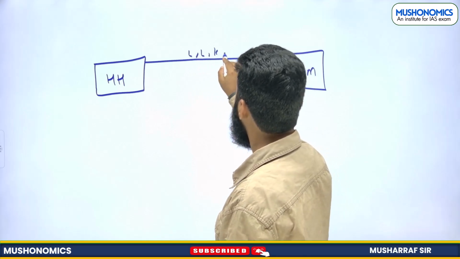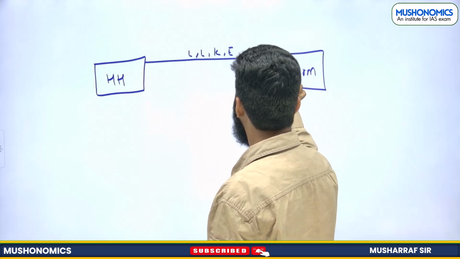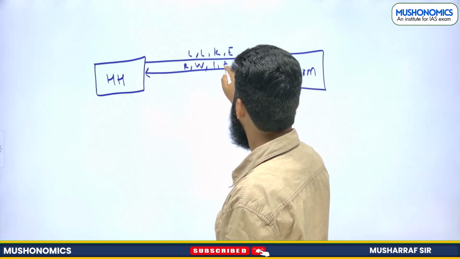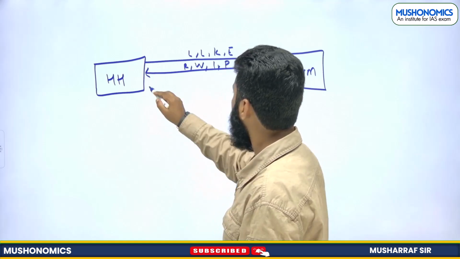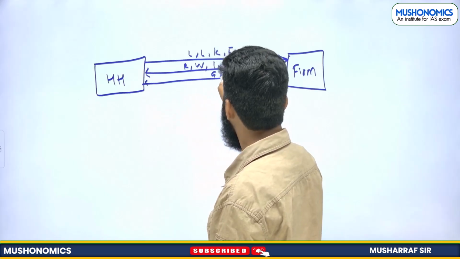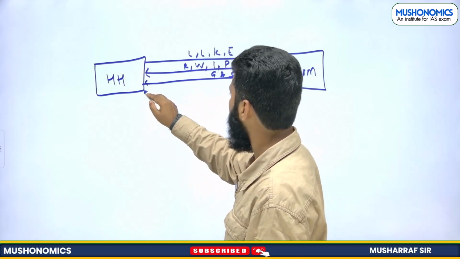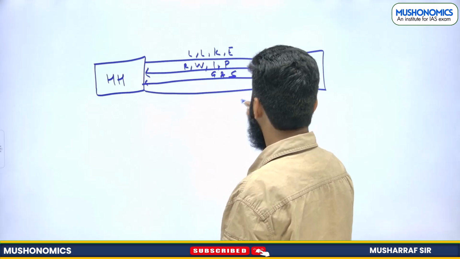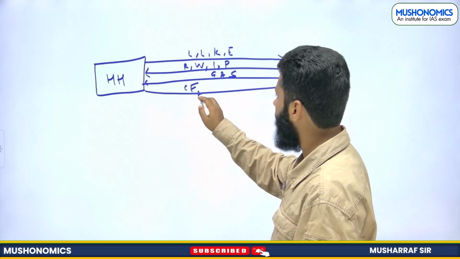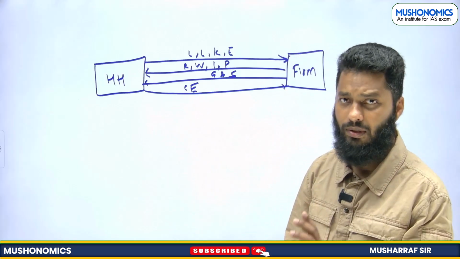Firms will be providing rent, wage, interest and profit, right? And firms will be providing goods and services to household, and household will be giving consumption expenditure. This is what we understood in the previous diagram.